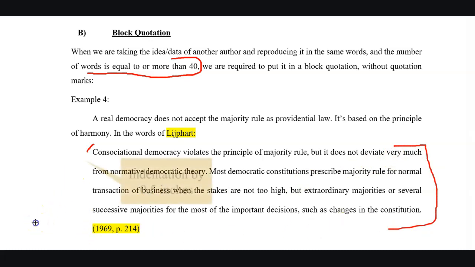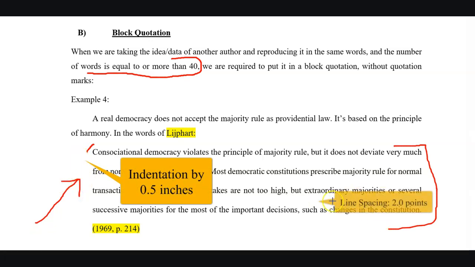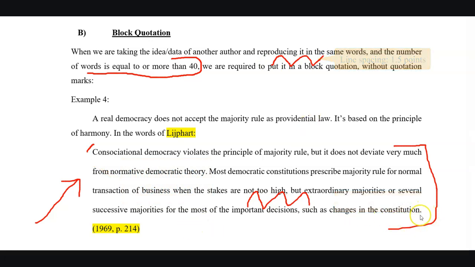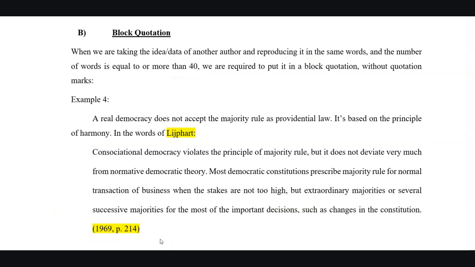Number one, we have to indent this block half an inch from the left side, and the space between the lines is increased from 1.5 in the normal text to double space in the block. After the completion of quotation, put the final punctuation mark, open the parenthesis, put the information about the source article, and then close the parenthesis. Don't put a period after closing of this parenthesis. This was all about taking the idea or information from other articles in the same words.